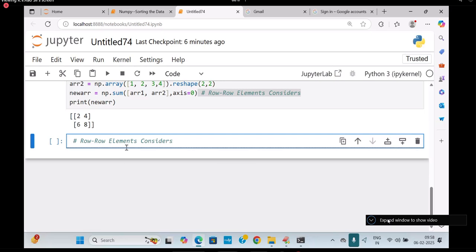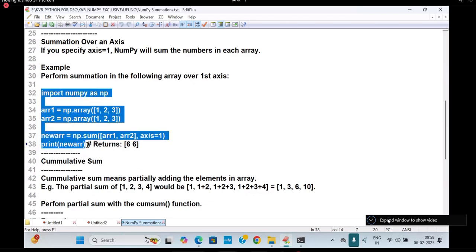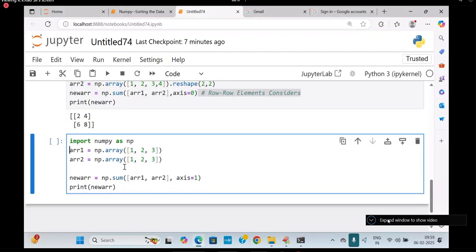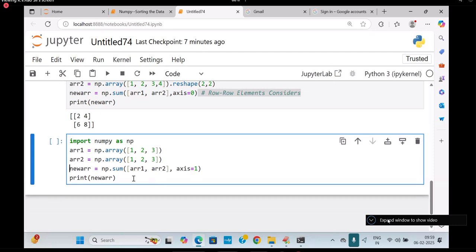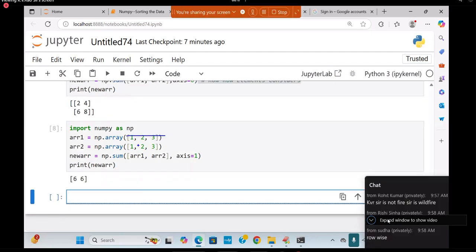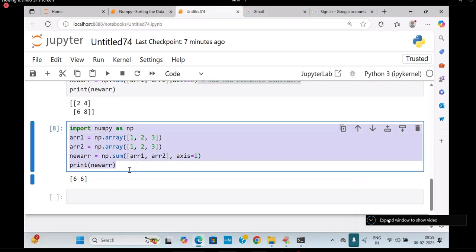Any other syntax I am going to see. Here I will look into this. This is axis wise, you got it. Take this type of information. This is 2D related. Now I am going to take 1D related. Axis is equal to 1, I am saying. What is the answer? 6 and 6. I got it. Are you following me?